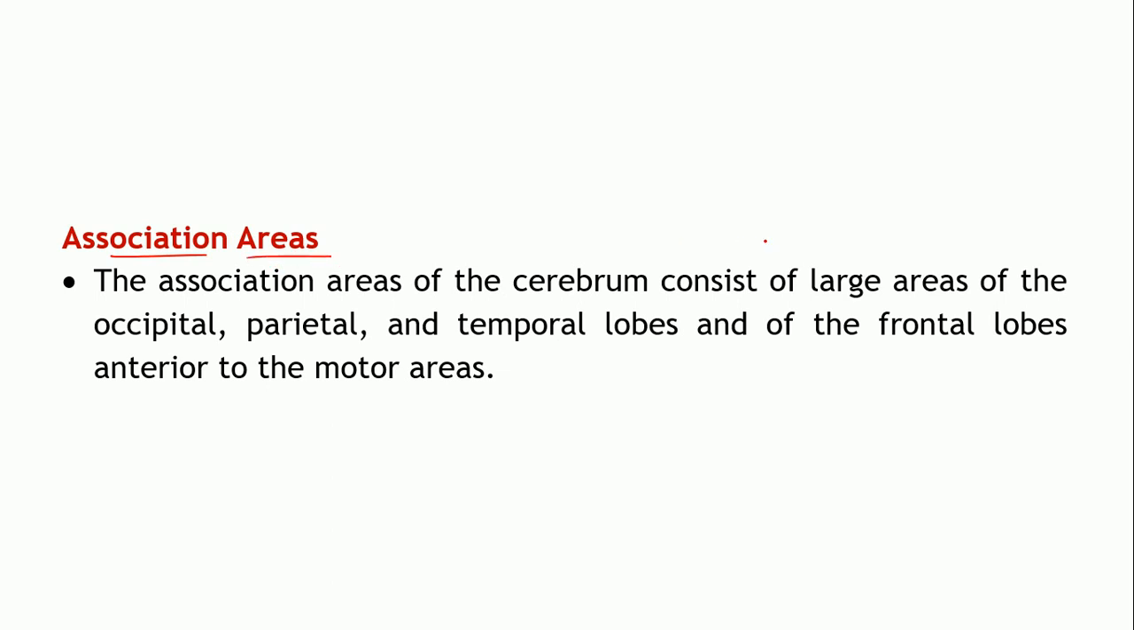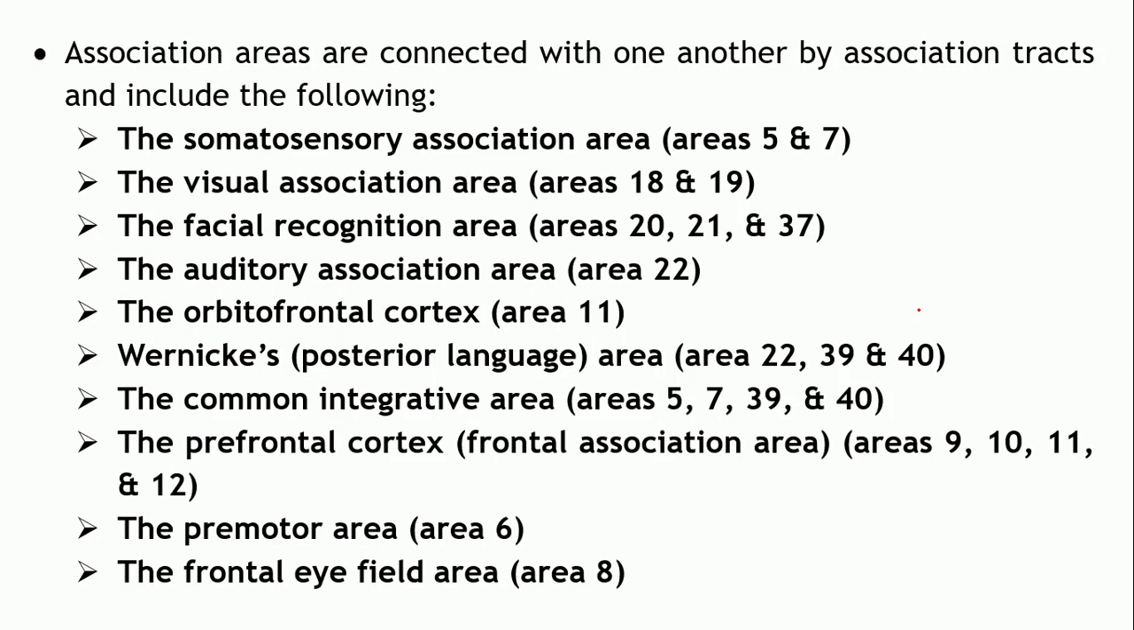So these consist of large areas which are distributed throughout the cerebral cortex. They are present in the occipital lobe, parietal lobe, temporal lobes, and even in the frontal lobes anterior to the motor areas. So a number of association areas are allotted in the cerebral cortex.